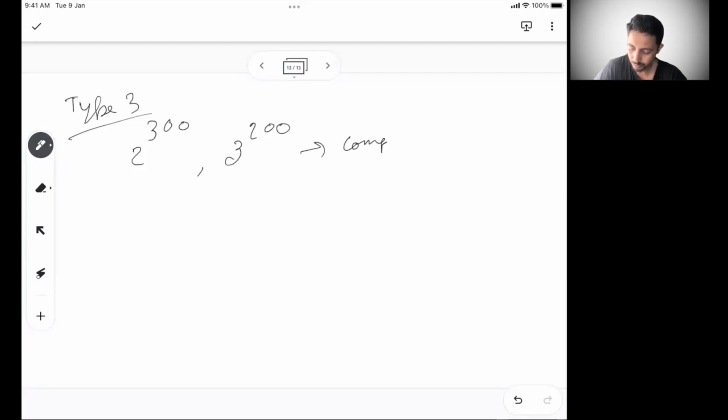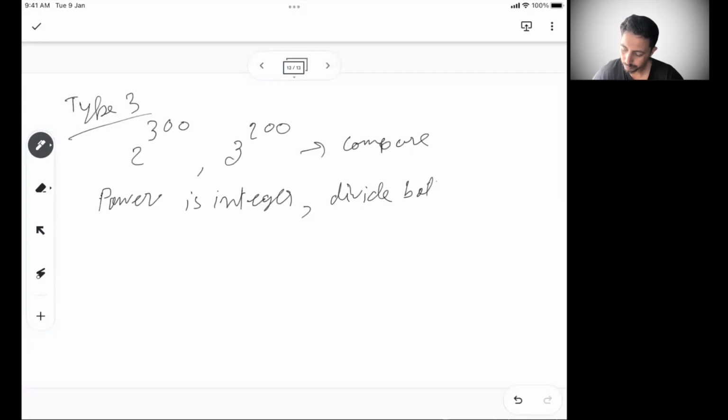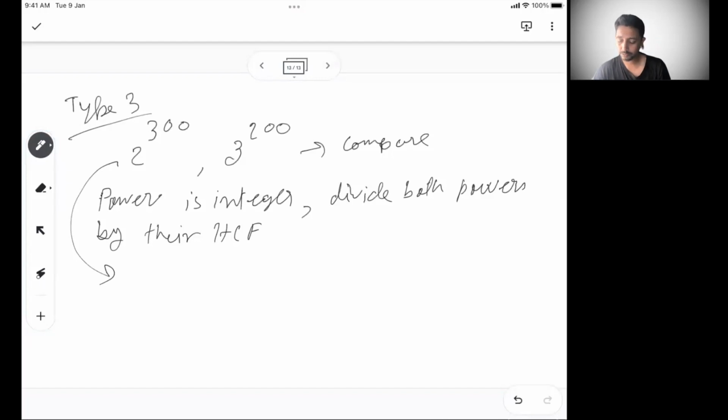Compare which one is more. So basically, you can do this, and note it carefully: when the power is an integer, divide both powers by their HCF. So if I do this, 2 to the power 300, what is the HCF of 200 and 300? HCF of 200 and 300 is 100. So if I divide 2 to the power 300 by 100, I will get 2 cube.